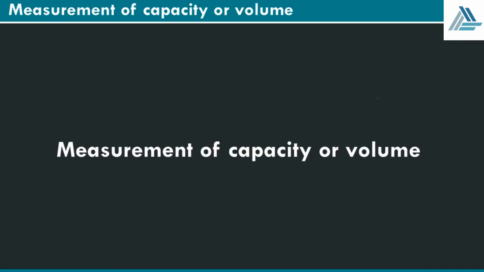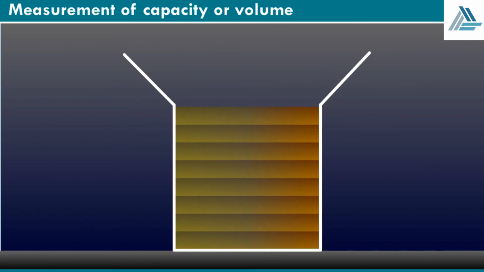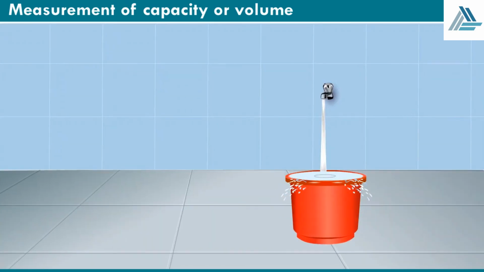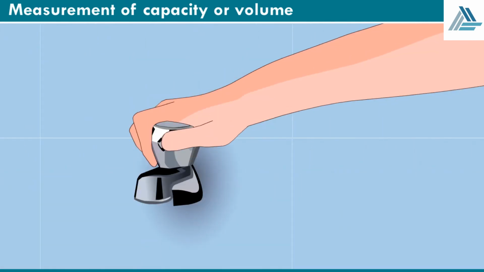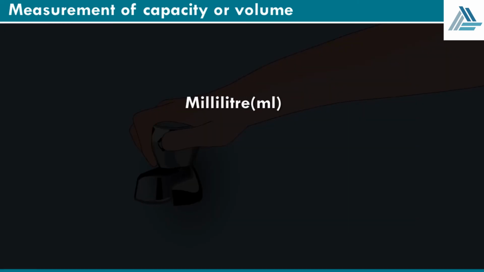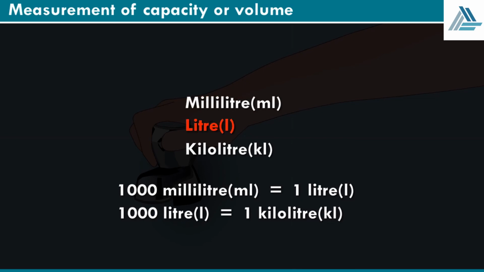Measurement of capacity or volume. Capacity can be defined as the maximum amount that something can contain. For instance, the amount of water a bucket can hold is called its capacity. Some units that measure capacity are milliliter, ml, liter, L, and kiloliter, KL. 1000 milliliters, ml is equal to 1 liter, L. 1000 liters, L is equal to 1 kiloliter, KL. Thus, for small capacities, we use milliliter and liter. For larger capacities, we use kiloliter.